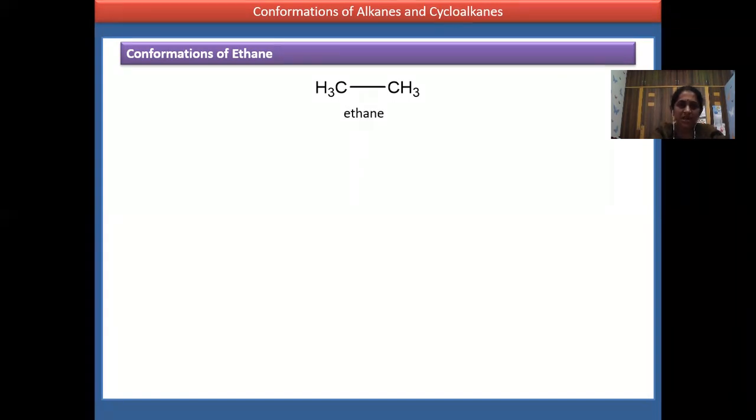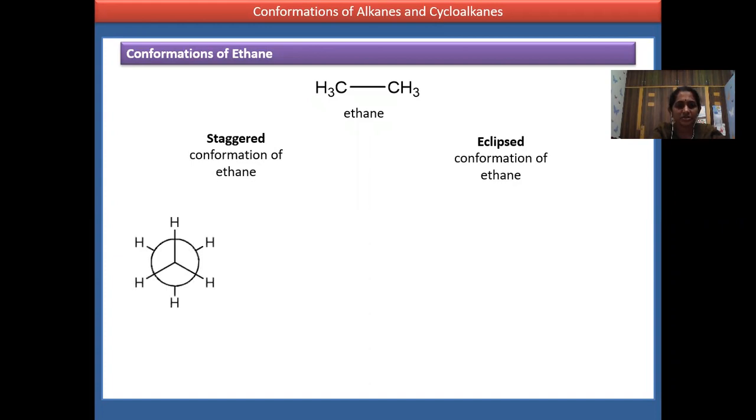Generally, conformational isomers are observed in alkanes because you can rotate them around the carbon-carbon single bond. Now, the structures of ethane. You have the staggered conformation of ethane and the eclipsed conformation of ethane. Newman has given the staggered conformation and the eclipsed conformation.